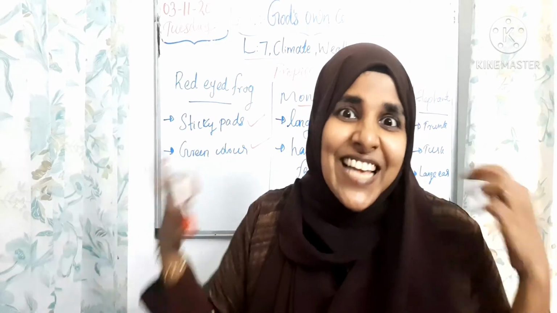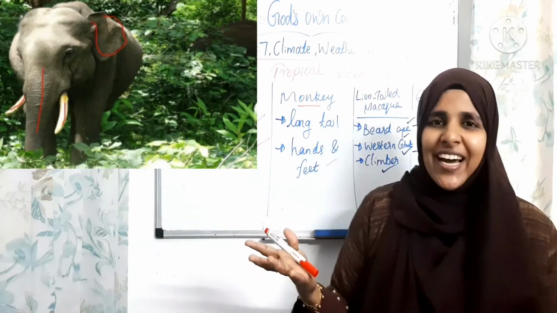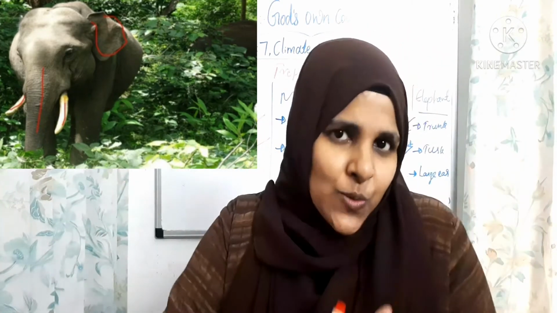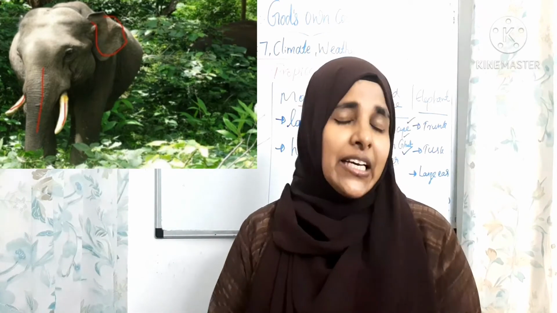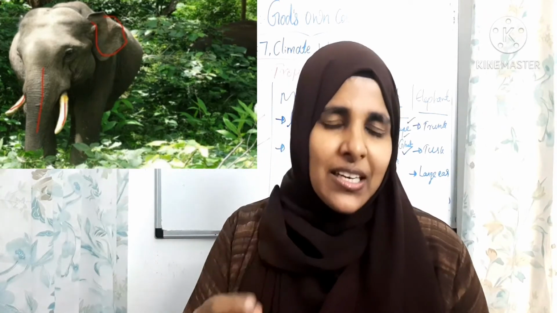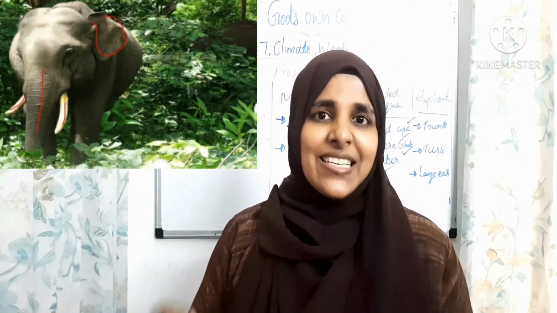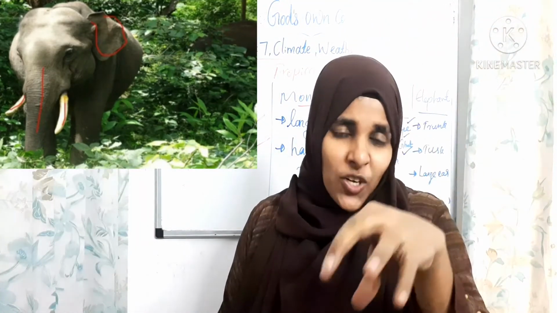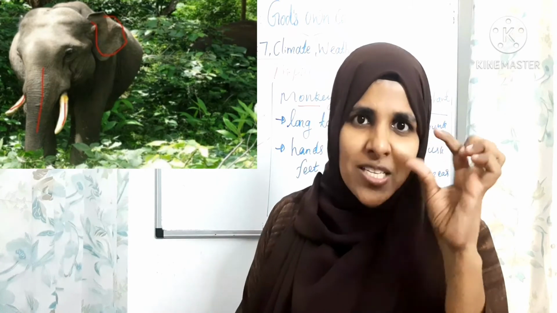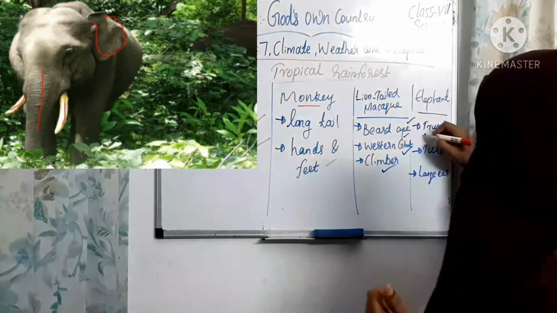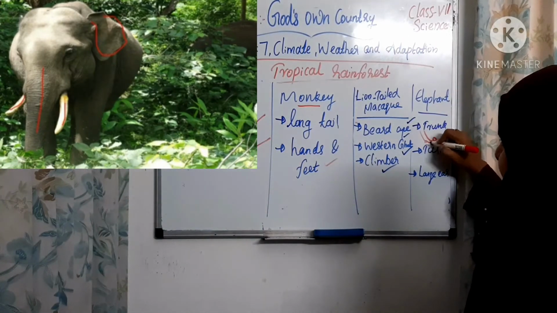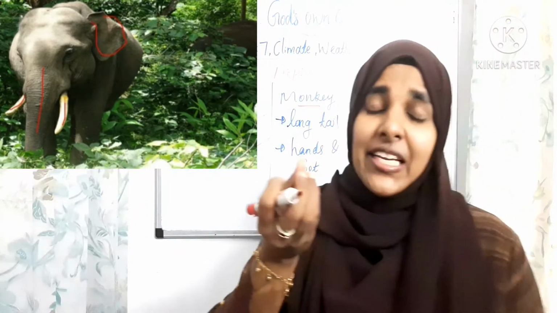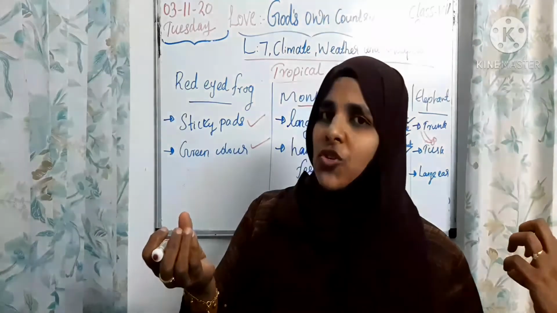Next adaptation is the elephant. We already know the adaptation of the elephant. Then you help me to say, what are they, children? Think about its trunk, its tusk, and its hair. Just think about it. At the end of the trunk, we know that there are holes. It has a strong sense of smell. It is used as a nose, right children? This trunk is used as a nose, and it helps them to pick up food also, right?